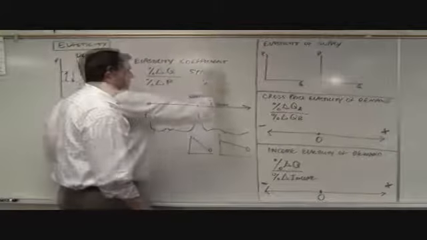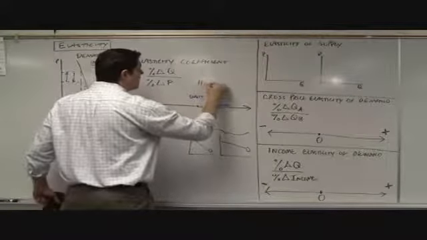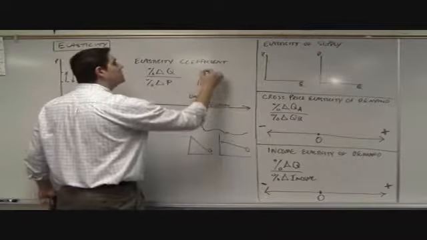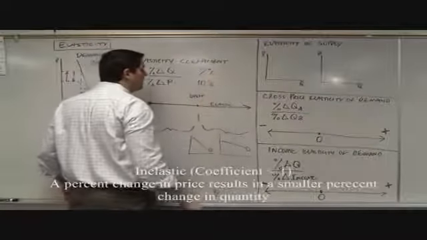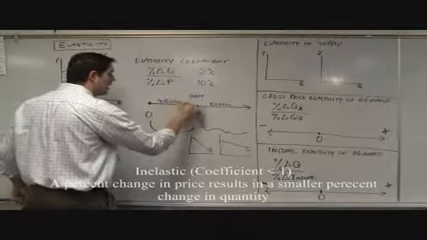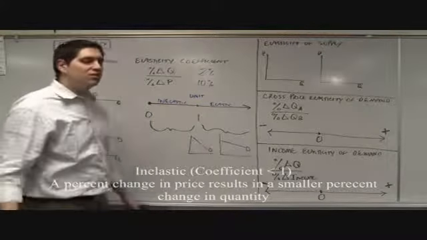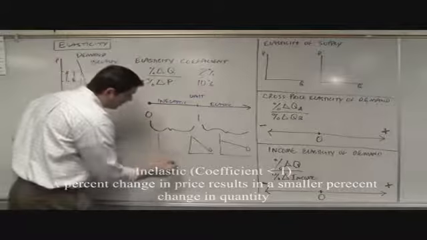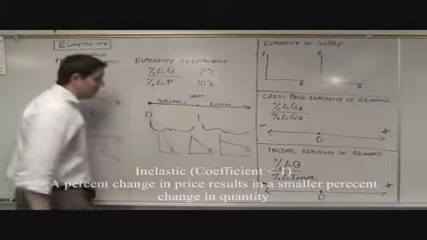Downward sloping but flat. All right, now what happens if there's a 10% change in price and that leads to only a 2% change in quantity? That is going to be inelastic. Inelastic is not very sensitive to a change in price, and that demand curve is going to be really steep.